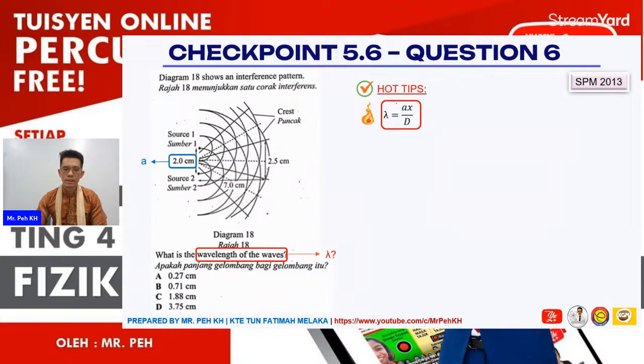And then we want to get the x. The x will be the distance between two consecutive nodal lines or anti-nodal lines. So here it will be 2.5. Then D will be the distance between the source and the measurement line for the interference pattern we want, so it will be 7. So we just substitute and then we will get the value. So the answer is very clear, it will be B.